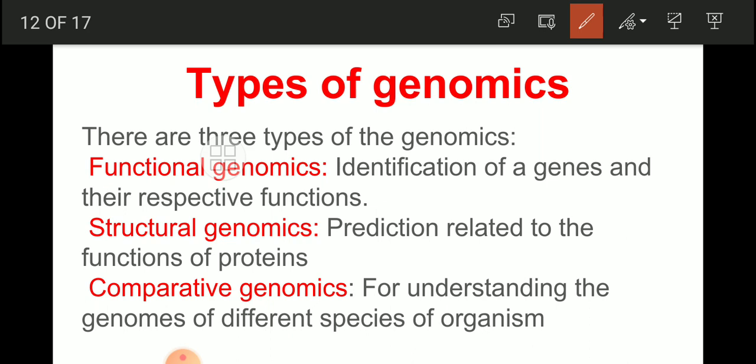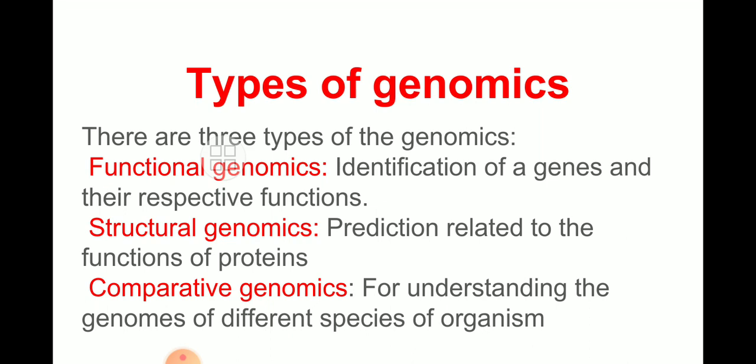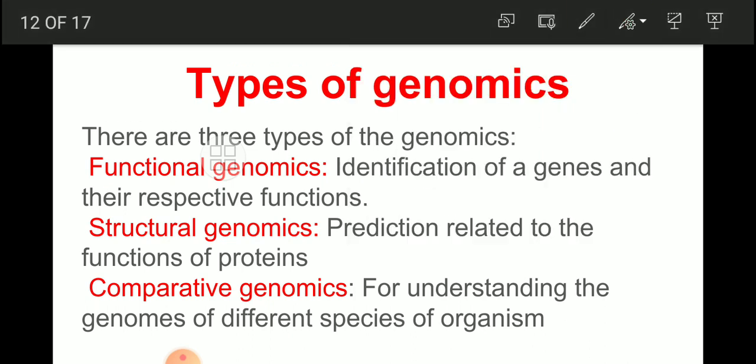Functional genomics. Here, in case of functional genomics, what happens actually? Identification of the genes and their respective functions. This is one of the types. Functional genomics is the most important type of genomics, and this type includes the identification of genes and their respective functions.